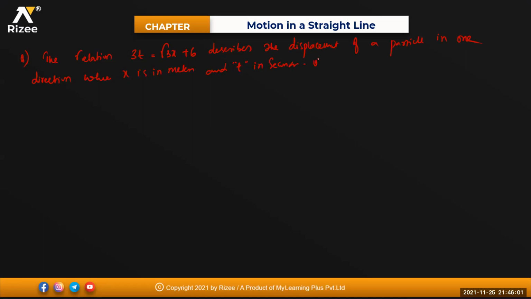Now the question is: find the displacement when velocity is 0. This is our question. Can anyone try it?